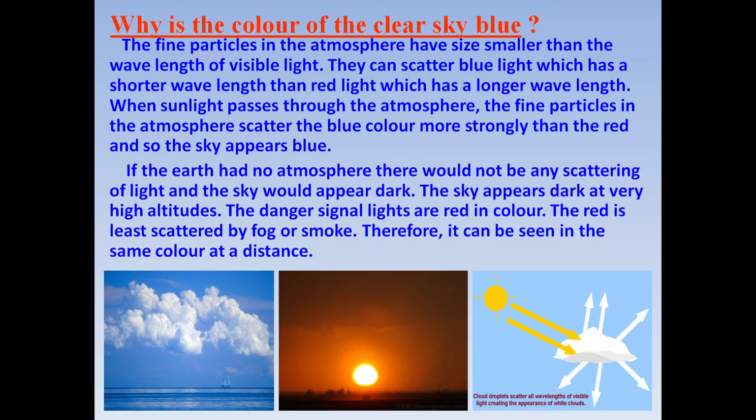Now you may ask, what will happen if Earth had no atmosphere? Then what will be the color of the sky? If Earth doesn't have any atmosphere, then there would not be any scattering of light and the sky would appear dark. Similarly, the sky appears dark at very high altitudes. The passengers in aeroplanes, which are at very high altitudes, see the sky as dark because above them there are no particles which can scatter blue light.